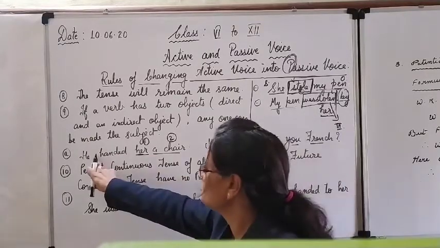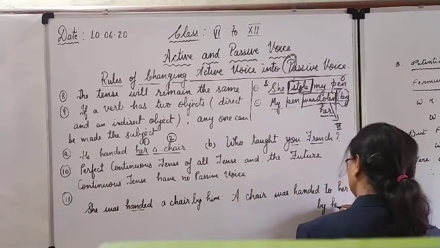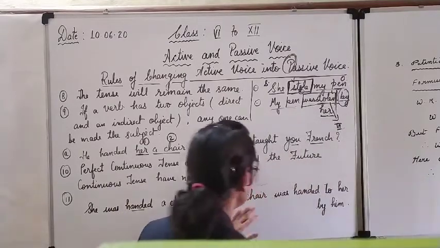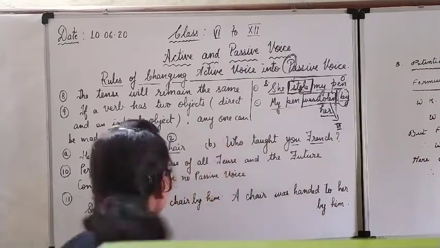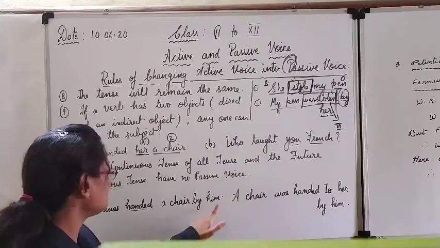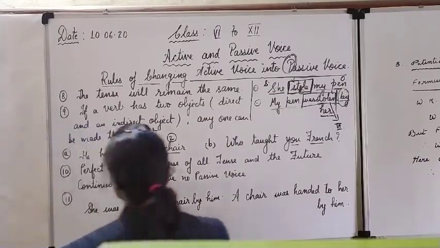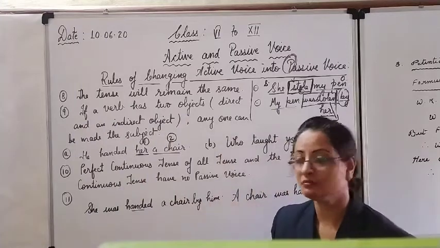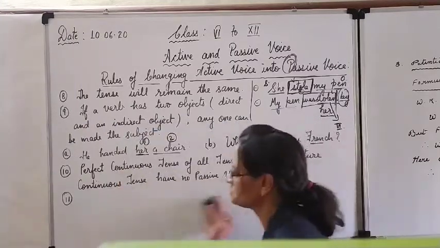If necessary, you can write by him. Now see the meaning. A chair was handed to her by him, means he handed her a chair. Here also, she was handed a chair by him. He handed her a chair. The same thing. So this way, any of the objects can become the subject in the passive, and the second object will be kept as it is.